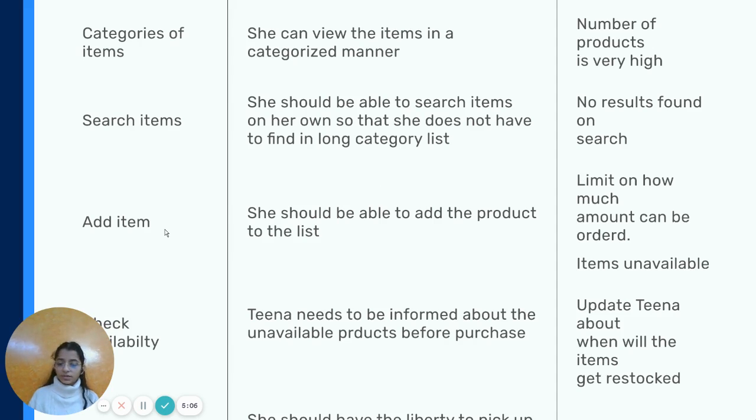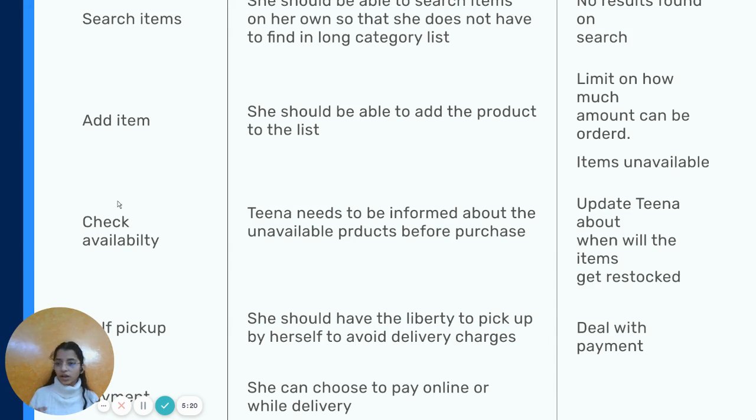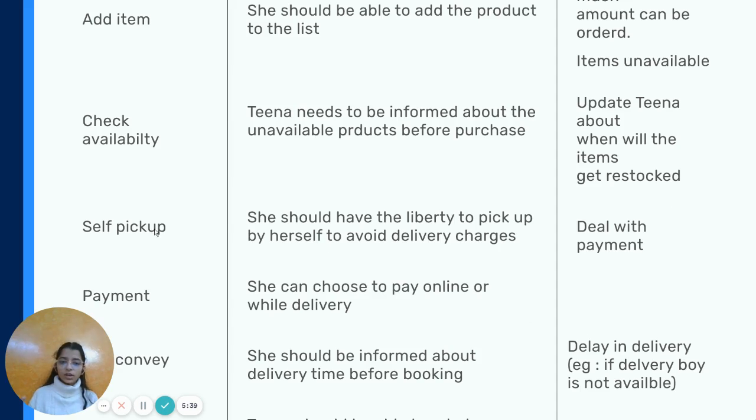So items add item option, and the edge case would be there would be a limit on how many items can be added, so that a single person doesn't hold all the items. And then check availability option. After our user Tina creates a list of items, they go to check the availability, and the edge case is that Tina should be updated, if anything is unavailable, on when it would be restocked,